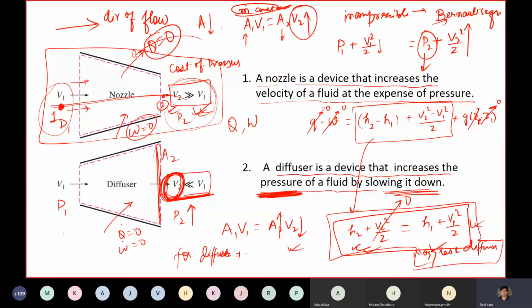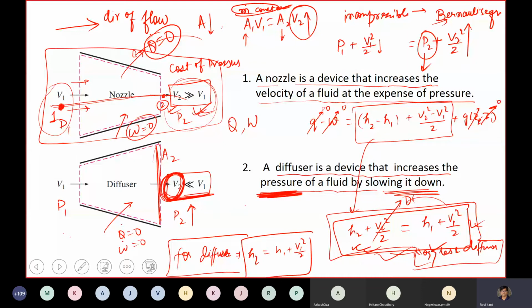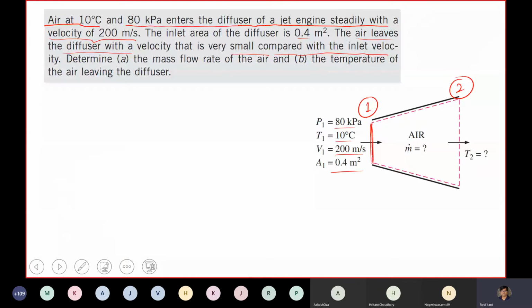This is the actual formula for a diffuser. You can also write it with V2, but when you put it in numerical calculations, V2 is so small compared to V1 that it will automatically be ignored.